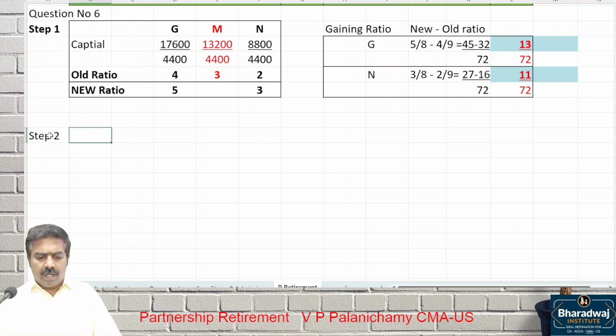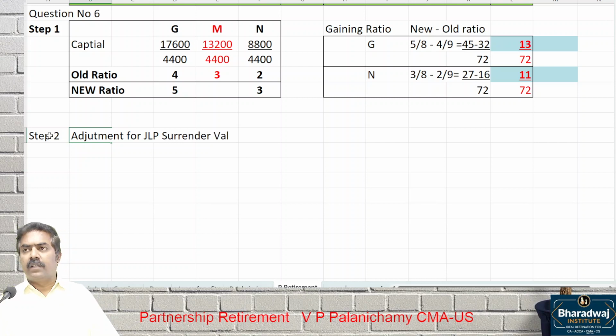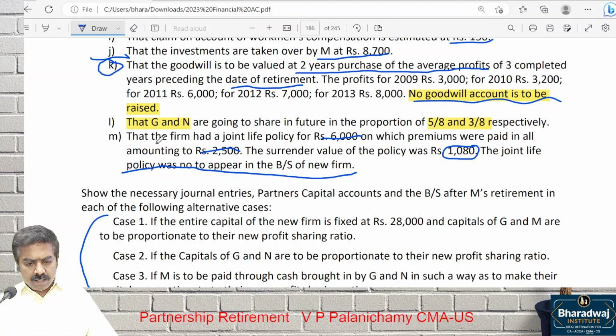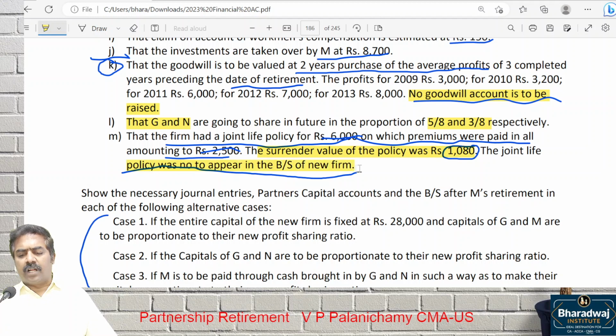Step 2, adjustment for which one? Joint life policy surrender value. Listen. What is the surrender value of the JLP given? 1080. Adjusted through capital account, no cash or bank account. Is it given that it is realized? No. It is just adjusted through capital account. Firm had a joint life policy for 6,000. Premiums were paid amounting to 2,500. What is the surrender value of the policy? 1080. The joint life policy should not appear in the balance sheet.